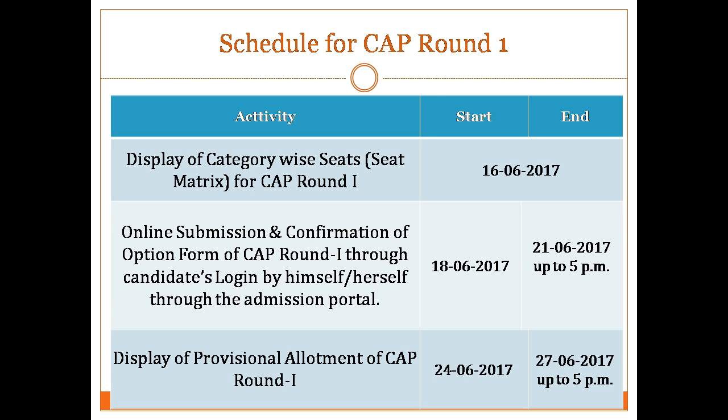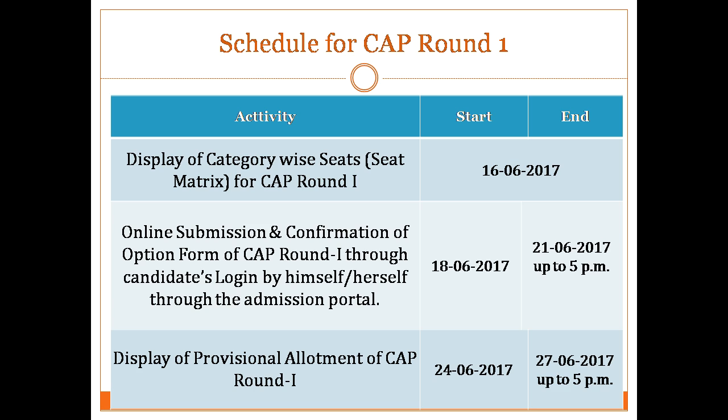You just fill the institutes in that order, starting from Jamnalal Bajaj Institute of Management. Now what many students have in mind is a doubt: it's very clear that I am not going to get Jamnalal Bajaj because my score is, let's say, average.